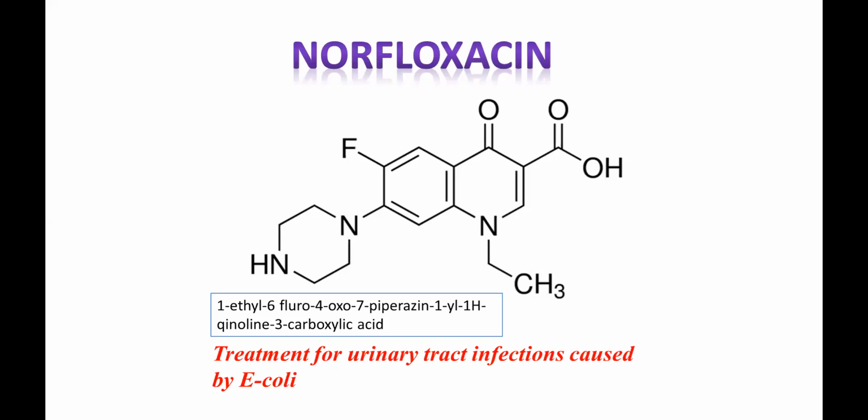Remember, norfloxacin, a 2nd generation quinolone, contains a fluorine at the 6th position, piperazine at the 7th position, and the nitrogen at the 1st position contains an ethyl group. So this is the structure of your norfloxacin. It is used for urinary tract infection. Mechanism of action is the same as that of your other compounds.